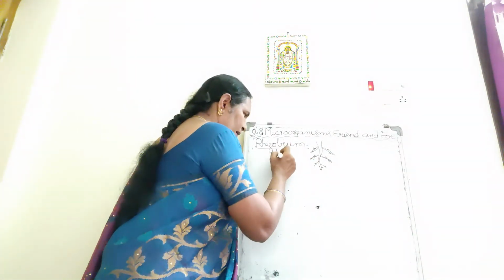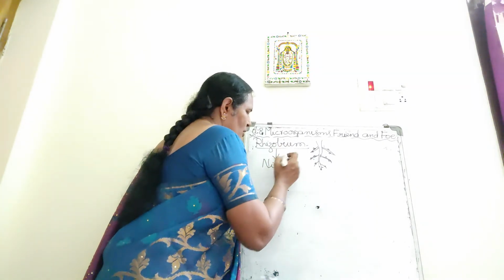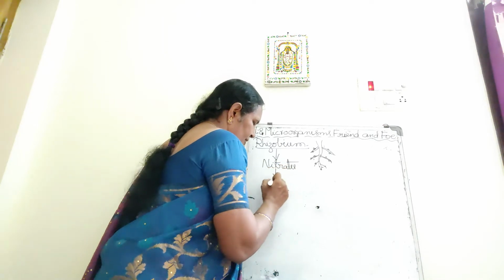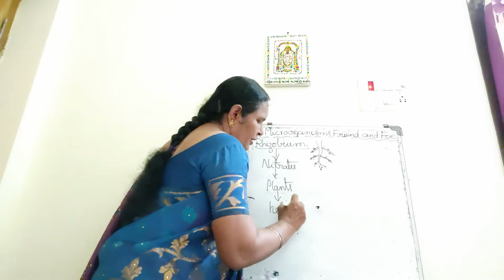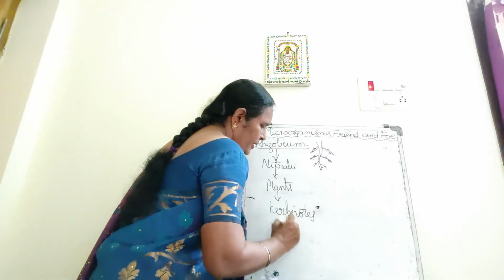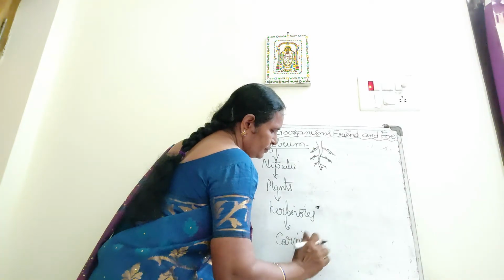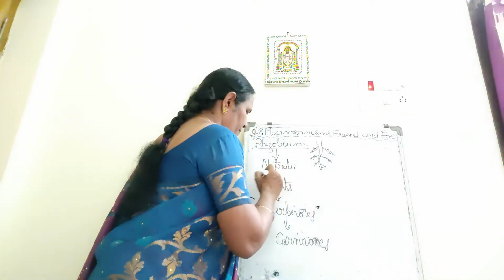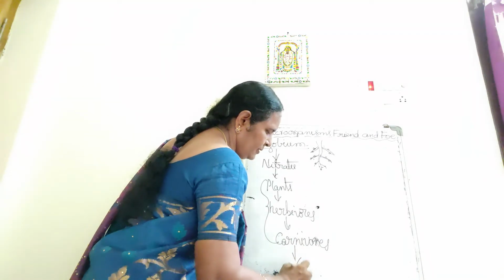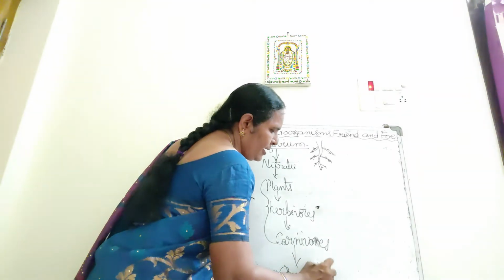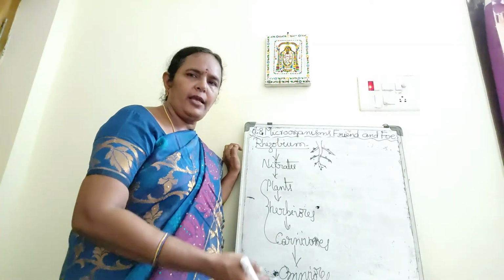Rhizobium bacteria convert nitrogen to nitrates. The nitrates are absorbed by plants. Plants are eaten by herbivores. Herbivores are eaten by carnivores. And plants, herbivores and carnivores are eaten by omnivores. Either a plant or a herbivore or a carnivore or an omnivore, any organism has to die one day.